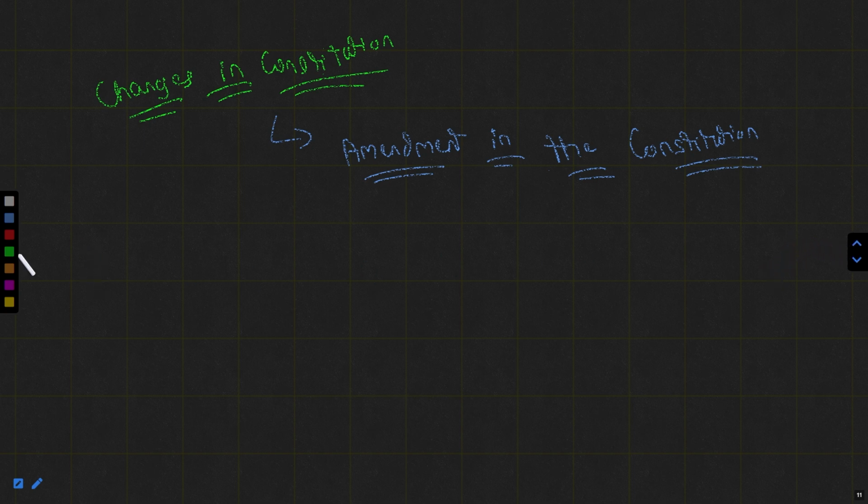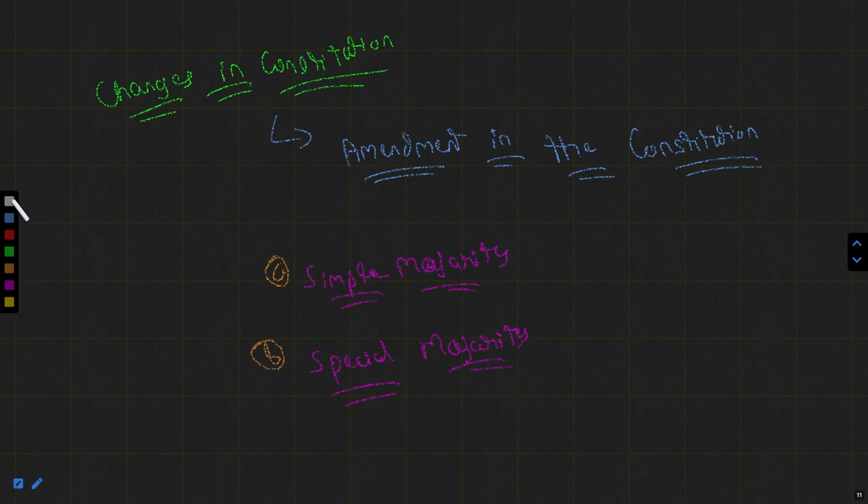And the amendment of the Constitution is required to be passed by two types of majorities: simple and special. So what is the difference between the two?